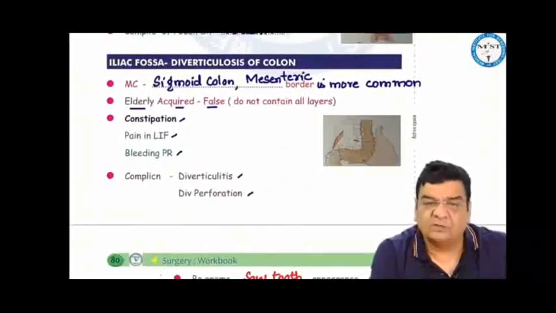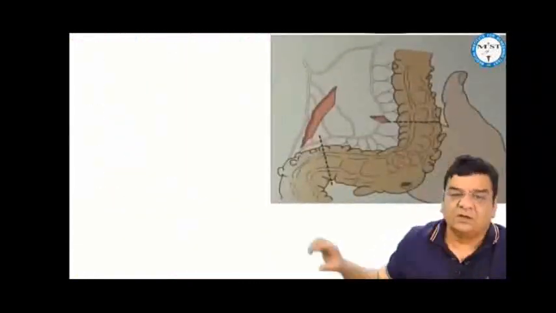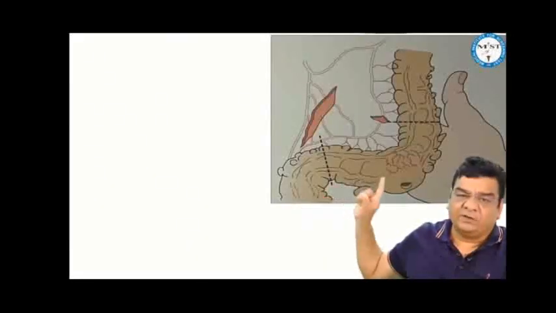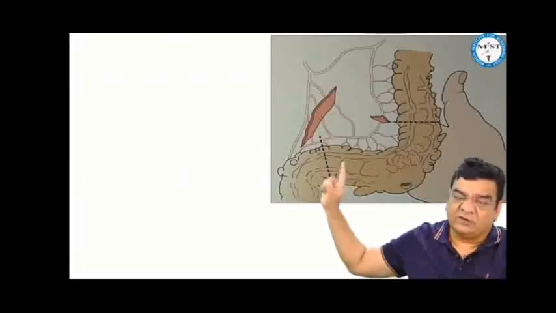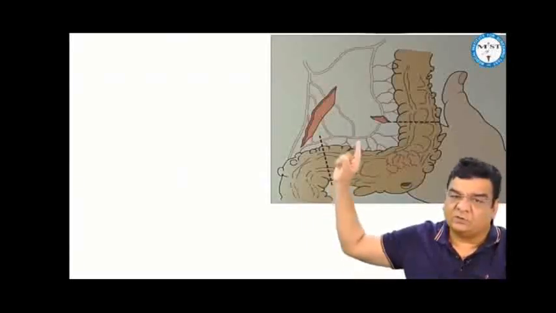Diverticulosis of colon is most commonly seen in the sigmoid colon. In constipated individuals, if the fecal matter stays in the rectum for a long period of time, then pressure in the sigmoid will increase, the sigmoid will dilate, and because of high pressure here, especially in elderly people, as we grow older, the tissues become weaker and weaker. If there is a high pressure in this area, it can force the mucosa and submucosa to protrude outwards.